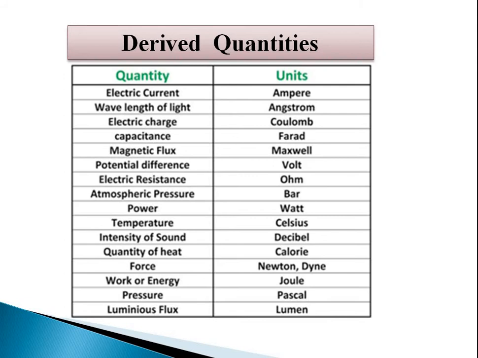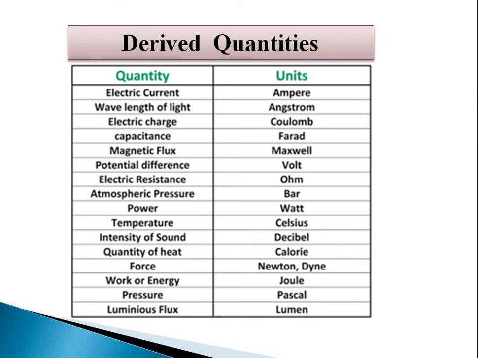So these are the derived quantities based on the base quantities and named after the person who derived them or made them more feasible or applicable. Based on that they are defined.